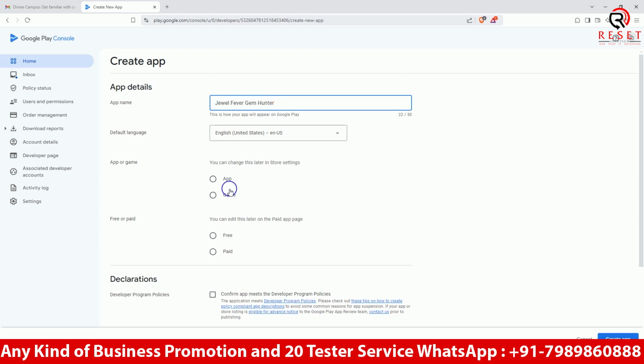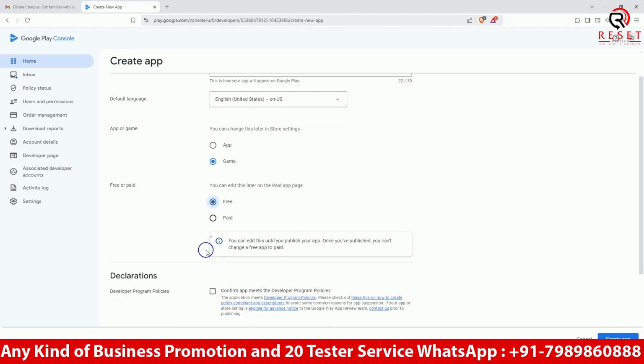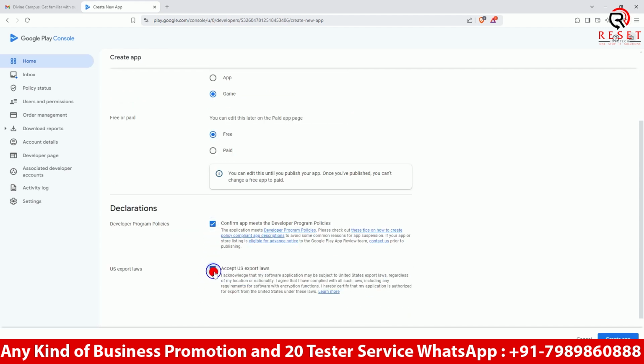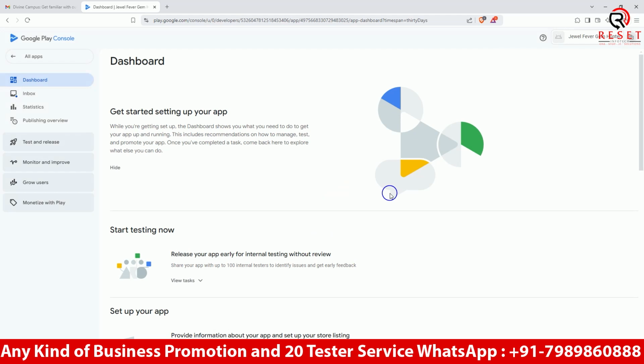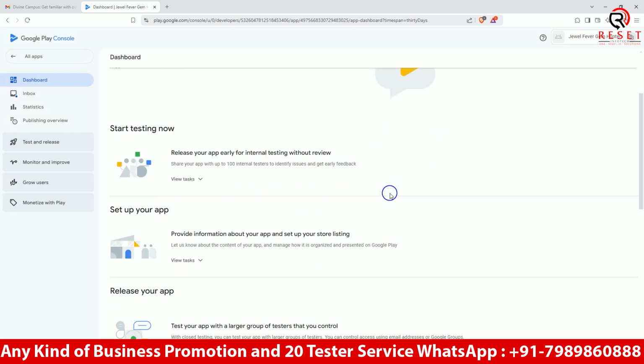Here, it's a game and it's free. Confirm and accept the US law. Make sure you don't write the Indian policy law, because Google only follows European law, not Indian law. So make sure whatever policy you create is as per European law, not Indian law.